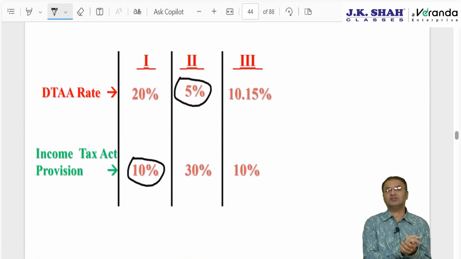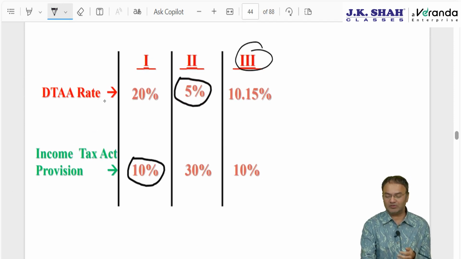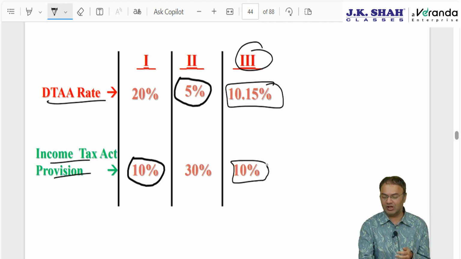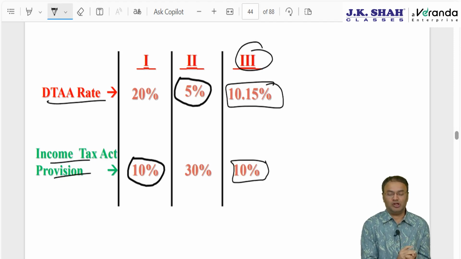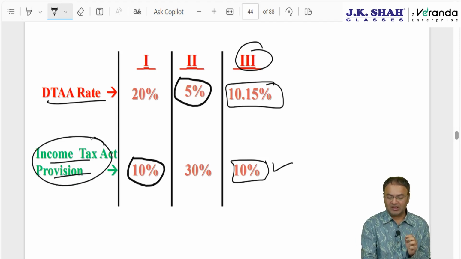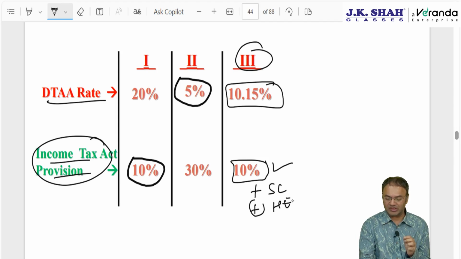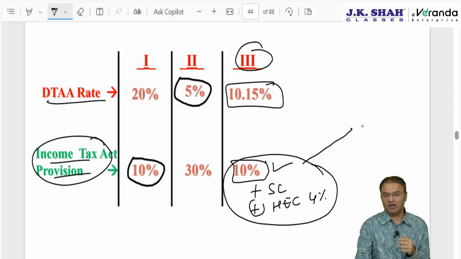Supposingly, if I tell you the assessee has one more income, a third income, where the rate as per DTAA is 10.15, but the income tax rate under the general provision is 10%. Which one is lower? Naturally, you will say 10% is lower. However, remember, Income Tax Act rates are required to be increased further by applicable surcharge and applicable health and education cess. Surcharge may or may not be applicable, but health and education cess of 4% will certainly be applicable. Eventually, 10% will become at least 10.4%, and 10.15 will remain 10.15.